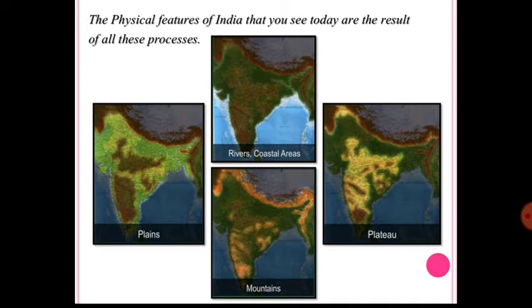Here in this slide we can see the physical features of India. See the first picture where it is written plains. The green color depicts the plain land. It is situated around the Bay of Bengal, in the Gangetic region and so on. In the coastal areas also we can see variation. In the northern portion of India we can see the mountain range, and in the middle portion of the country we can see the plateau. This is the variation of your country.